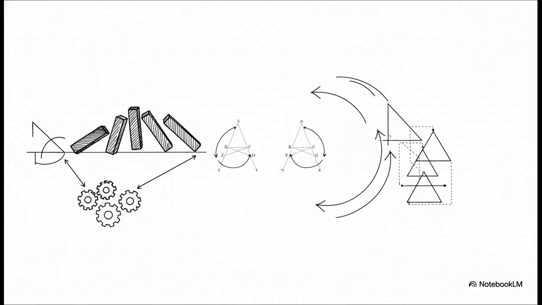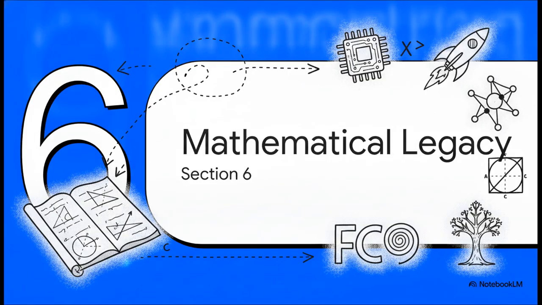And this domino effect quickly scales up into some seriously complex, beautiful proofs. Just look at proposition 5, often affectionately called the bridge of asses. Here, Euclid maps out these incredibly intricate overlapping lines to prove that the base angles of an isosceles triangle are always equal. He basically layers triangles on top of each other to forcefully drive the logic through. It's an astoundingly elegant piece of geometric machinery. Finally, section 6, an unbroken mathematical legacy.